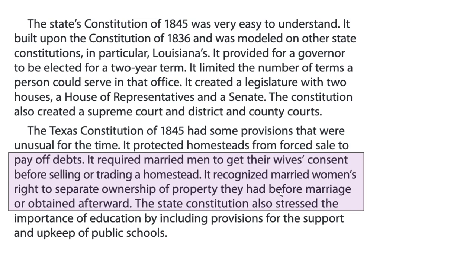The Texas Constitution of 1845 had some provisions that were unusual for the time. It protected homesteads from forced sale to pay off debts. It required married men to get their wives' consent before selling or trading a homestead. It recognized married women's right to separate ownership of property they had before marriage or obtained afterward. The state constitution also stressed the importance of education by including provisions for the support and upkeep of public schools.